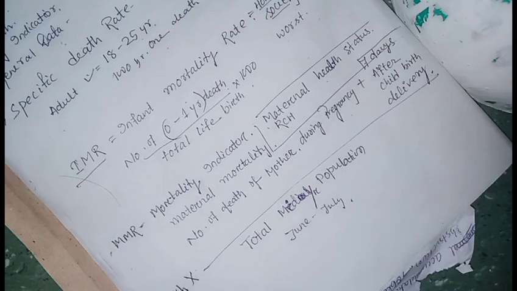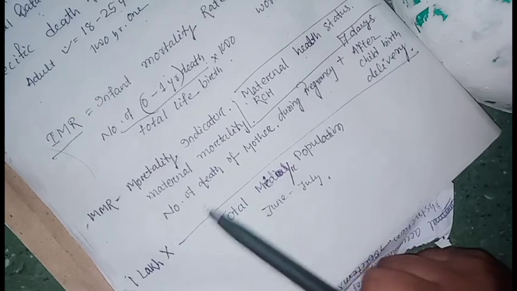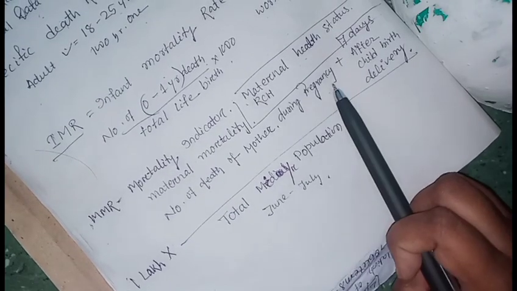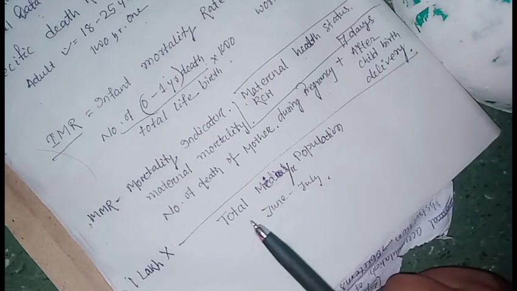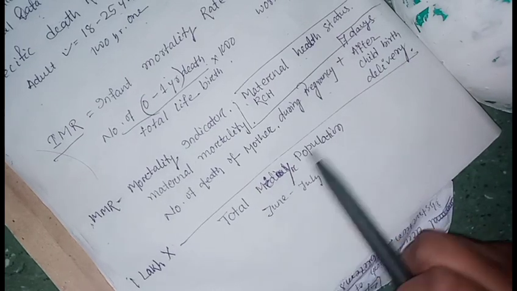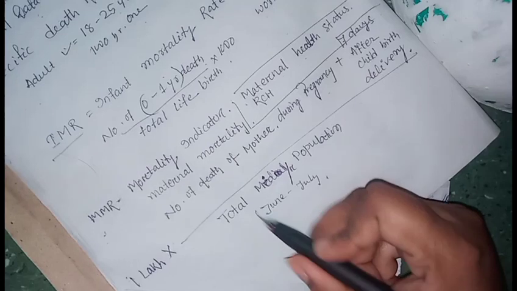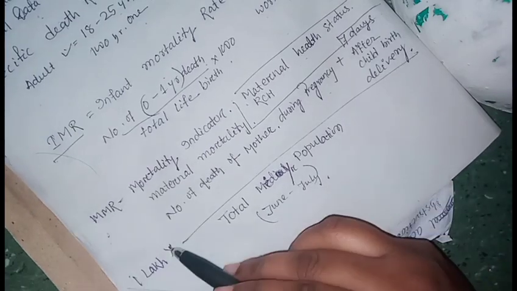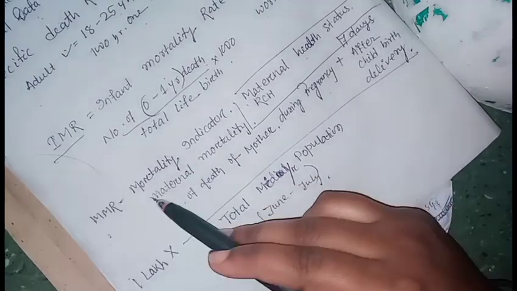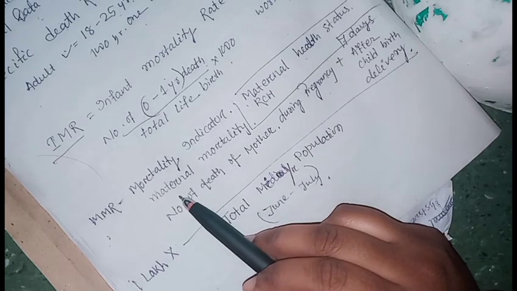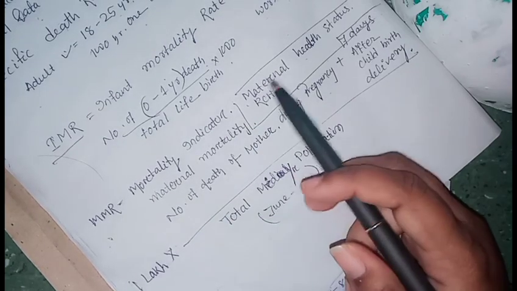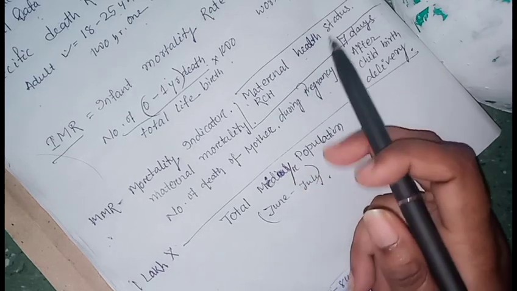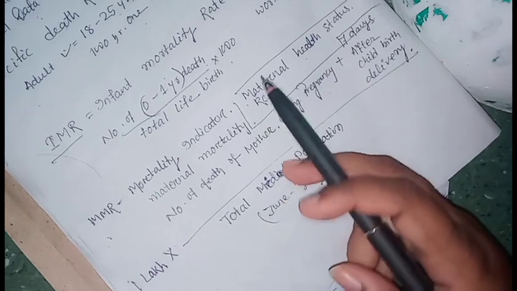Here is how we calculate it: the number of deaths of a mother during pregnancy plus 7 days after childbirth or delivery, divided by the total mid-year population, mid-year mainly meaning June to July, into 1 lakh. That is the MMR, the maternal mortality indicator. This comes under RCH, and maternal health status comes under this group.